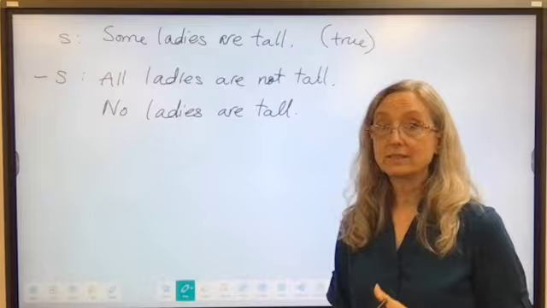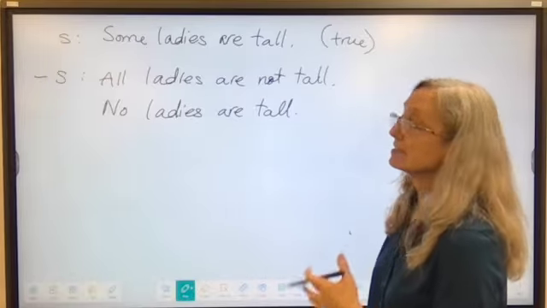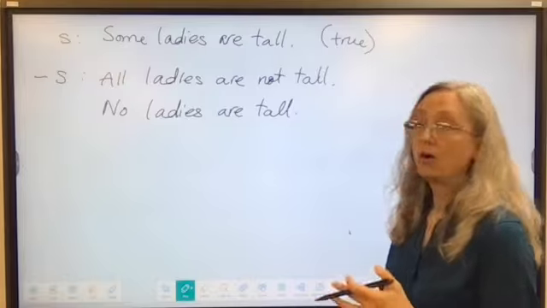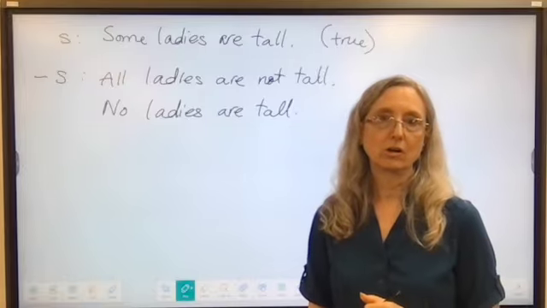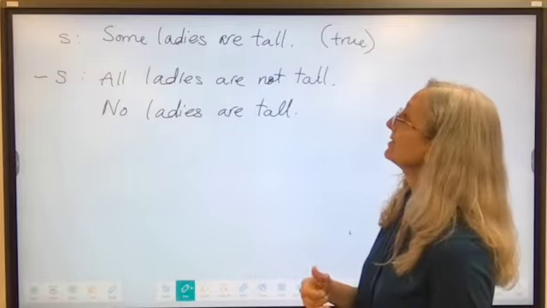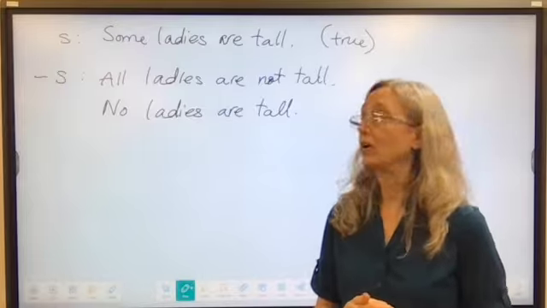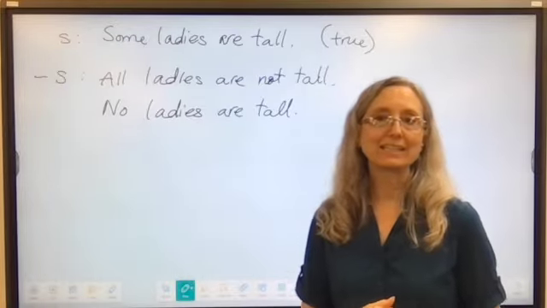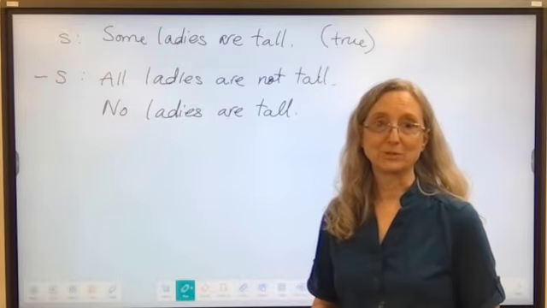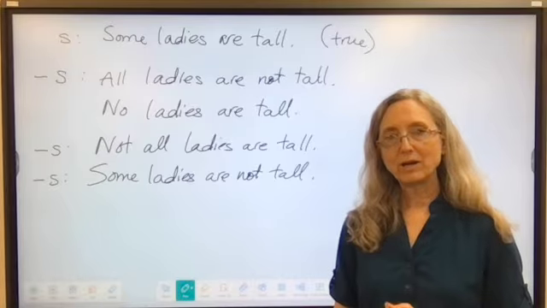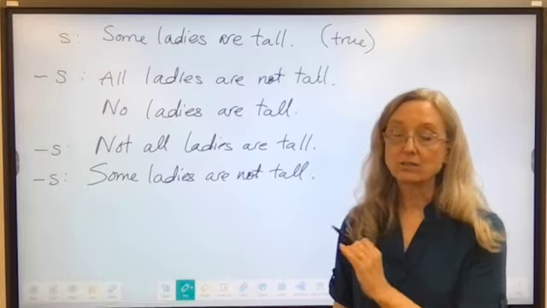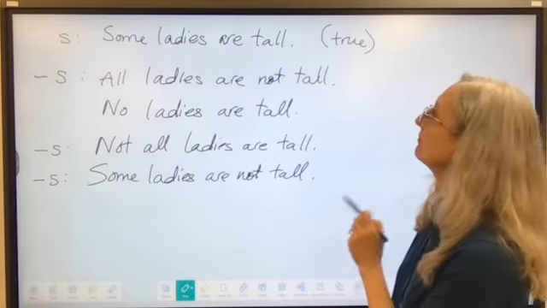Okay, these are correct negations. I'm trying to negate some ladies are tall. So one is I can go from some to all. All ladies are not tall. That is not true, and it is a negation of this one. Or I could say no ladies are tall. Instead of some ladies, I can negate it with no ladies. Those are correct examples.